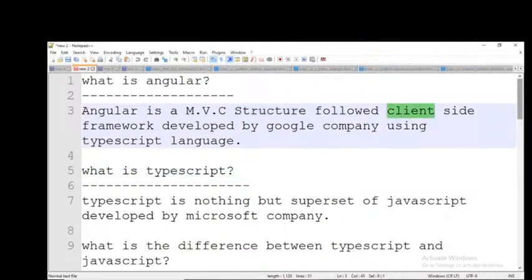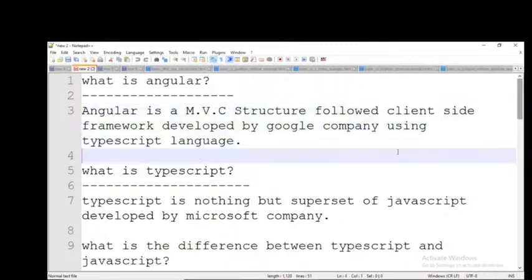Now, coming to this client-side framework. In the software industry, we have two types of technologies: client-side technologies and server-side technologies. As per your knowledge, respond. What are client-side technologies and what are server-side technologies? What is the difference between them?